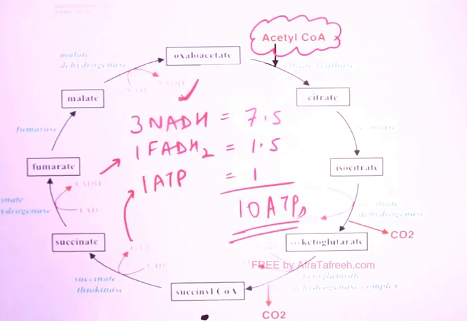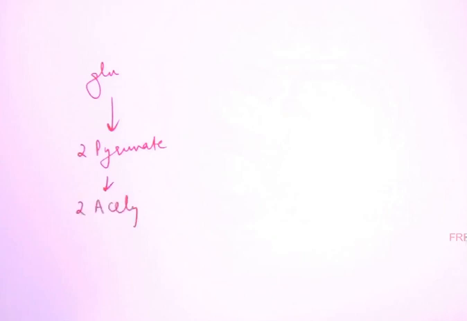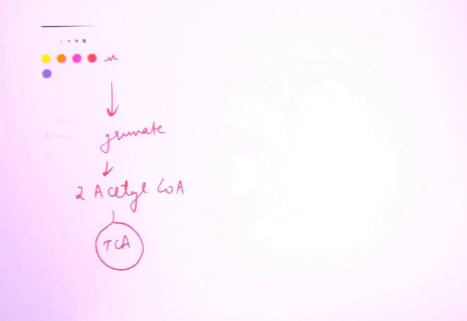Now let's count from 1 glucose, and that will be the complete breakdown of glucose. So 1 glucose will be converted to 2 pyruvate. 2 pyruvate via link reaction will make 2 acetyl-CoA and these 2 acetyl-CoA will go into TCA cycle, right? So energetics: in glycolysis, glucose to 2 pyruvate, we get 7 ATPs because it is aerobic glycolysis, end product pyruvate.